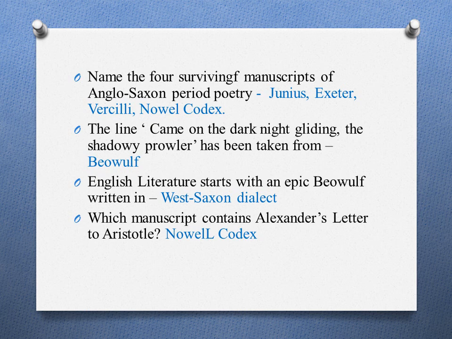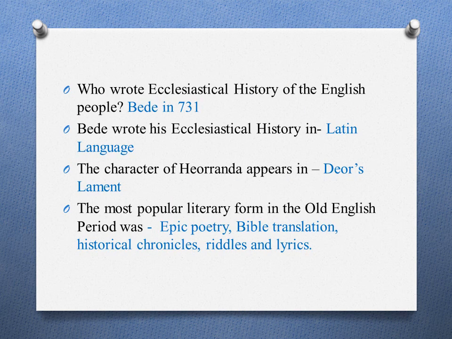Which manuscript contains Alexander's letter to Aristotle? Nowell Codex. Who wrote Ecclesiastical History of the English People? It was written by Venerable Bede in 731 AD. Bede wrote his Ecclesiastical History in Latin language.